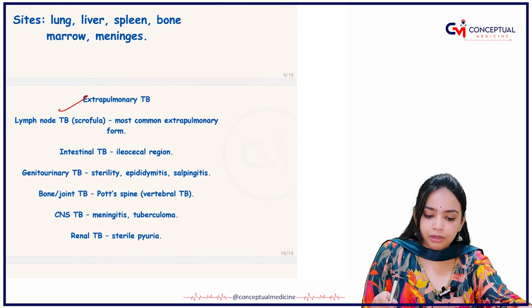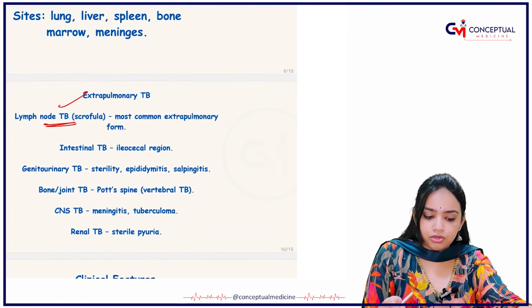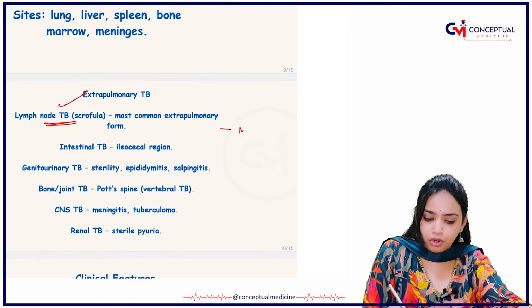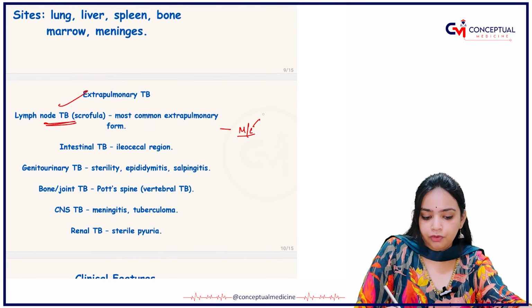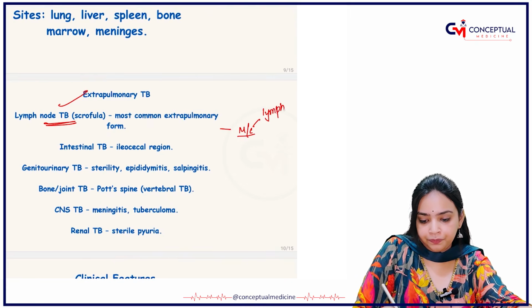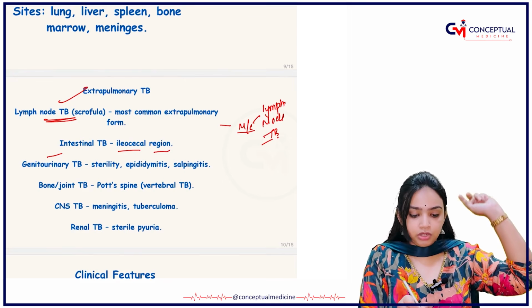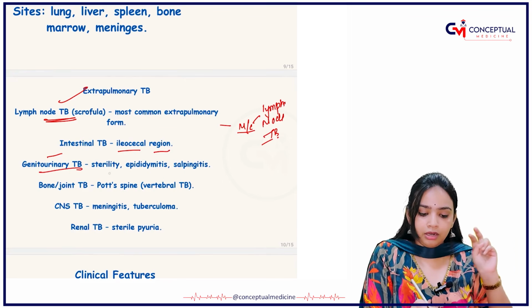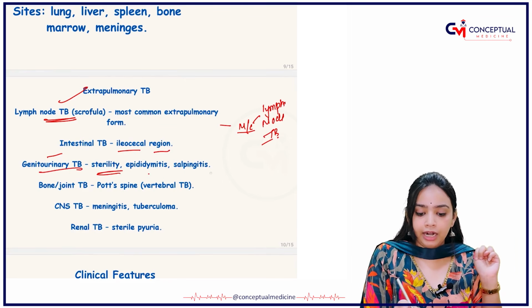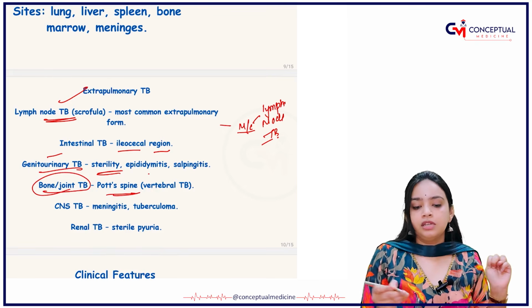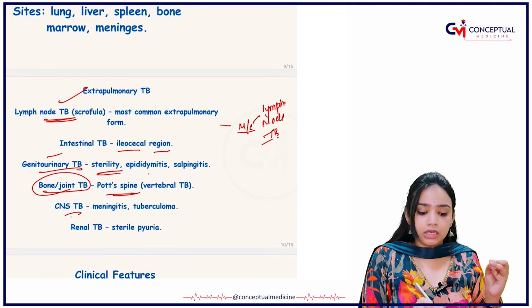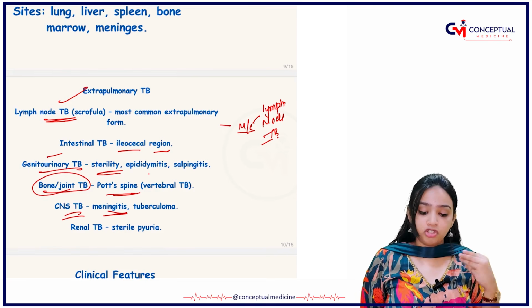Then you have extrapulmonary TB. Lymph node TB is the most common form. Intestinal TB is most commonly in the ileocecal region. Genitourinary TB is mostly seen causing sterility, and in the bones it is seen mainly as Pott's spine. In the CNS, TB is seen mainly as meningitis.